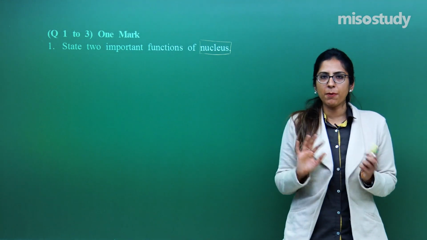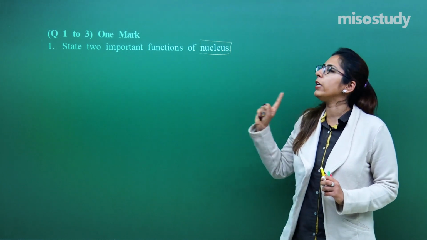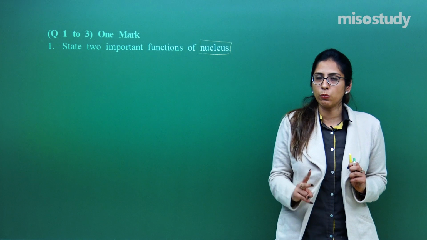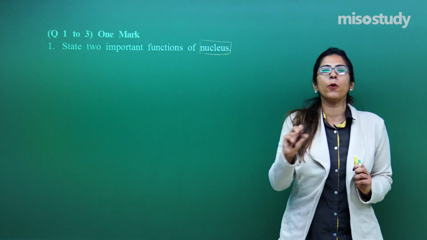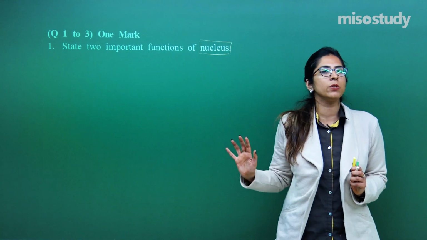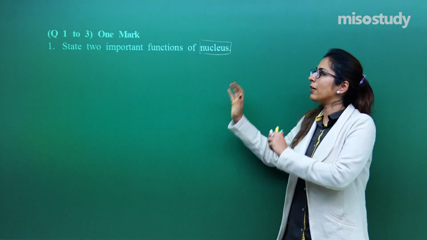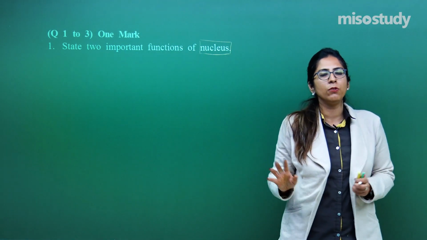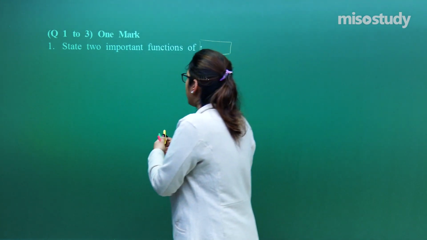So if such types of questions come, how do you have to attempt them? They are asking only 2 important functions. So you should write 2 important functions only, and try to write them in a point-wise manner. Don't write stories. No one is interested in your stories. Just focus on the marks, like it is of 1 mark, so 1 or 2 lines are enough. No need to write a whole story, right? So if such a question comes, what do you have to write?